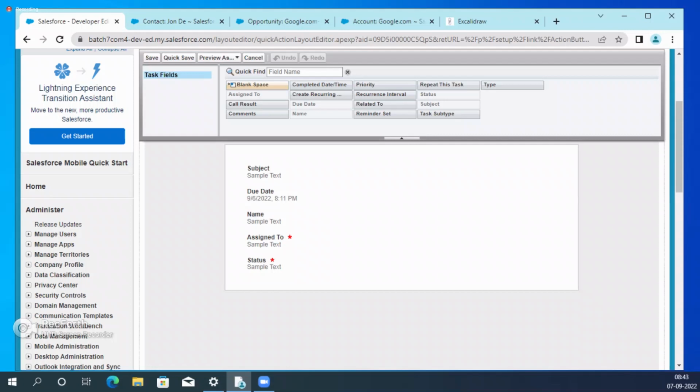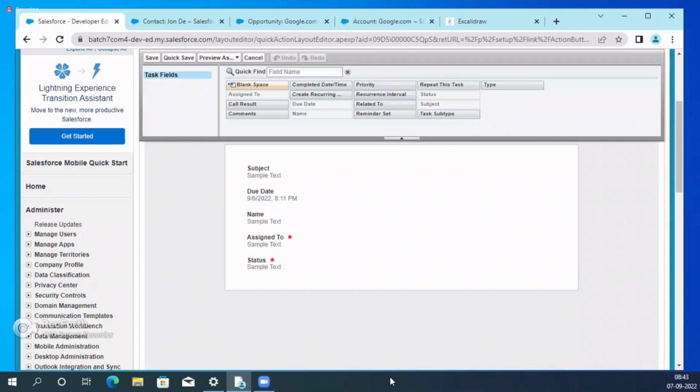Guys, are you able to see my screen? Akila, can you check your end? I think it is only your end problem. All the remaining people are able to see. You can check your end.